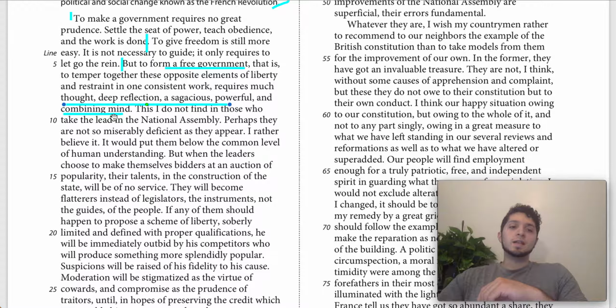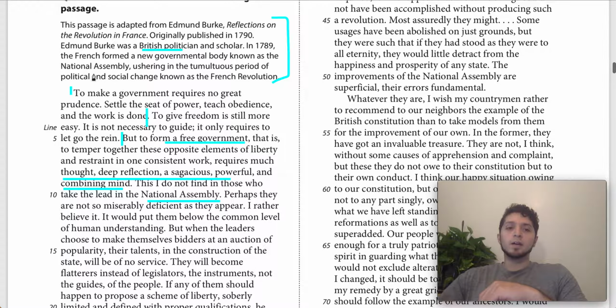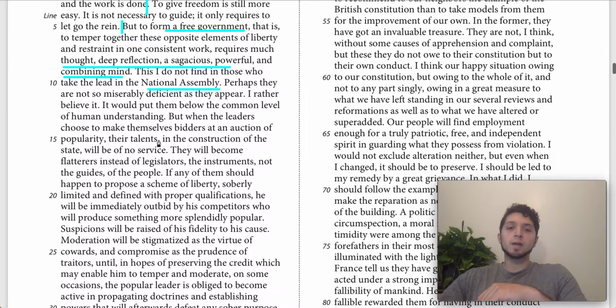So this basically means that leaders who want to lead a free government need to have a certain kind of character and a certain kind of intellect in mind. And he says, I do not find these in the National Assembly. Again, the National Assembly being the newly formed governmental body of the French.